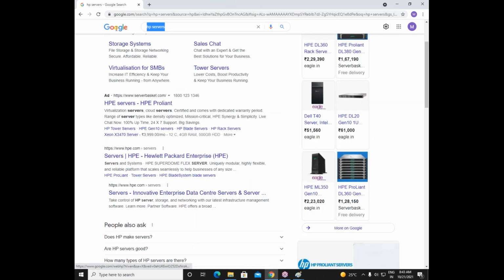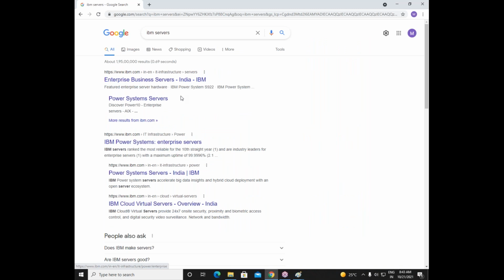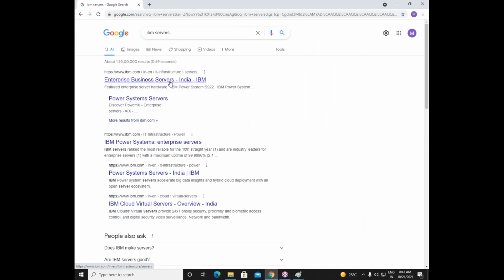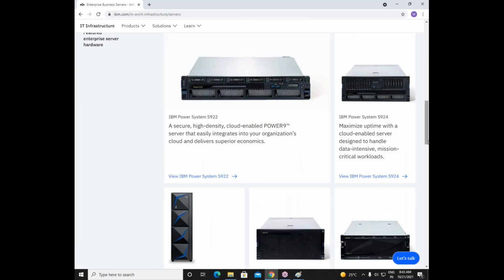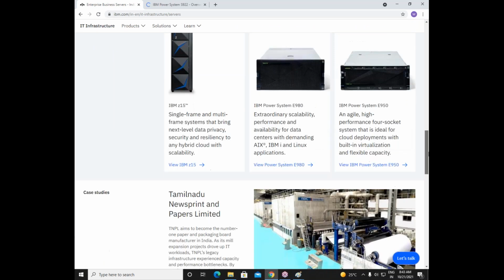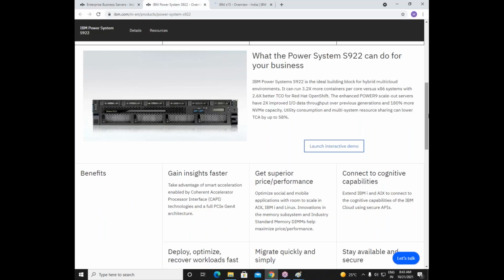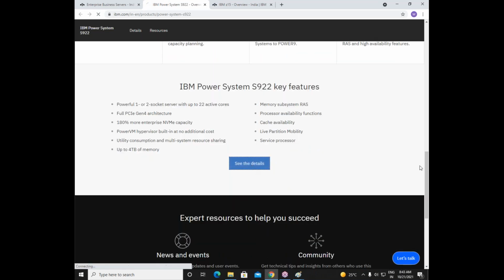Okay, these are HP servers. I will go to some other company, say IBM servers. I'll just open some random servers here. Again, if you go and see the specifications of these servers, it will be written as no operating system included.